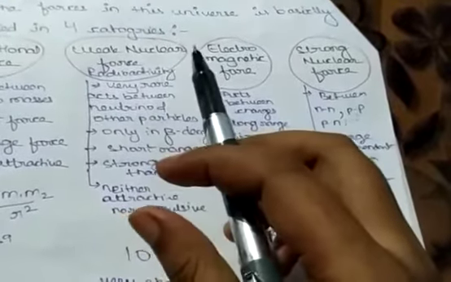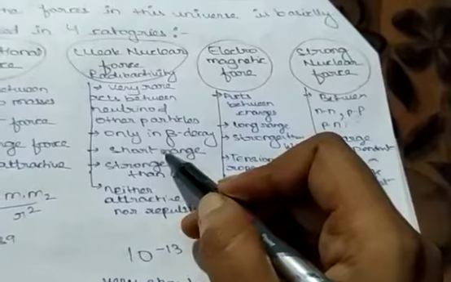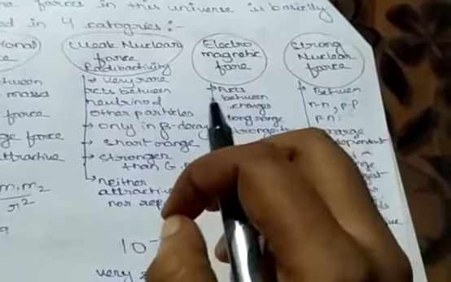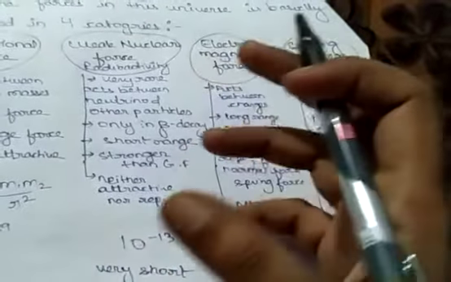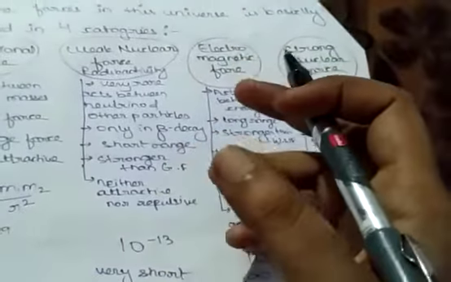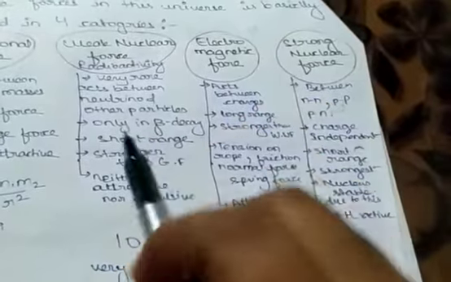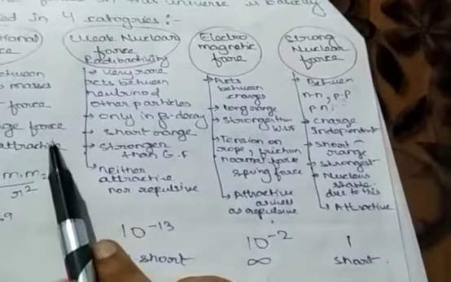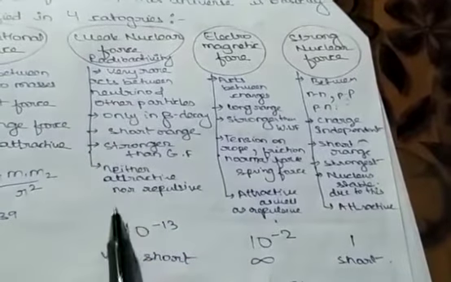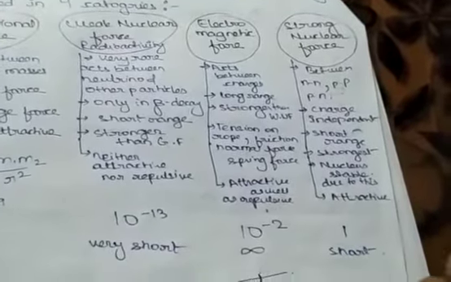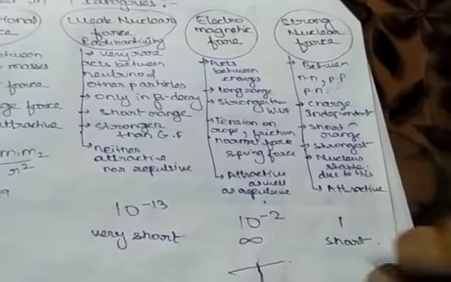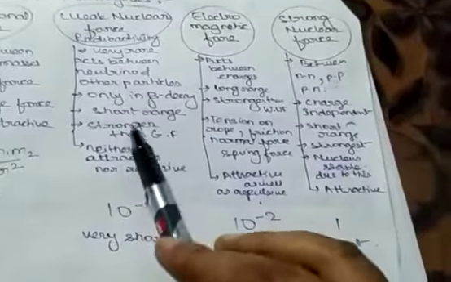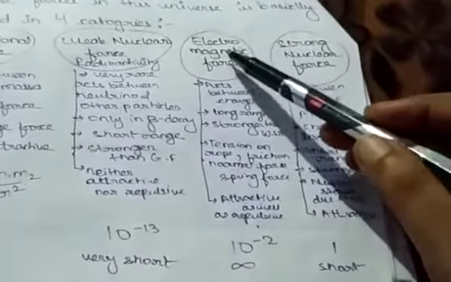Now it is very short range. You know, the nucleus is so small, and this force exists inside this nucleus, means the force is also very short range. It is not attracting any other thing, or repelling any other thing. And the force is stronger than your gravitational force, and it is neither attractive nor repulsive, because there is a decay. You are going to study some parts of it in radioactivity, otherwise it is not that important.